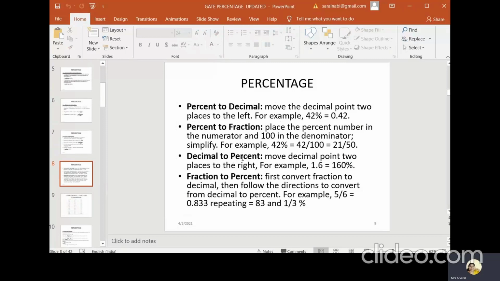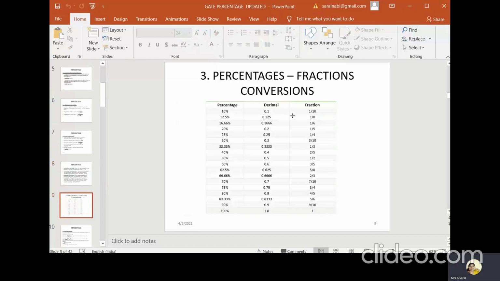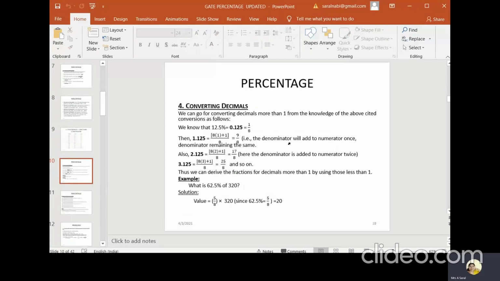And how can we convert decimal to percent? For example, 1.6: multiplying by 100 will give you the percentage. Likewise, we can convert fraction to percent also. For example, if they give 10%, immediately we can conclude that is 0.1 in decimal, or in fraction 1 by 10. 70% can be written as 0.7, or immediately as 7 by 10. So this is about the conversion of percentage, decimals and fractions.